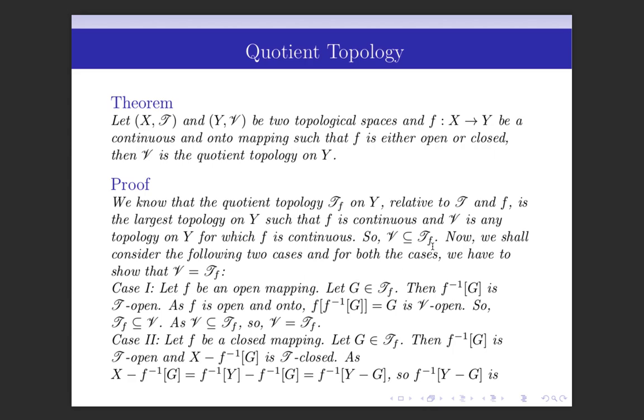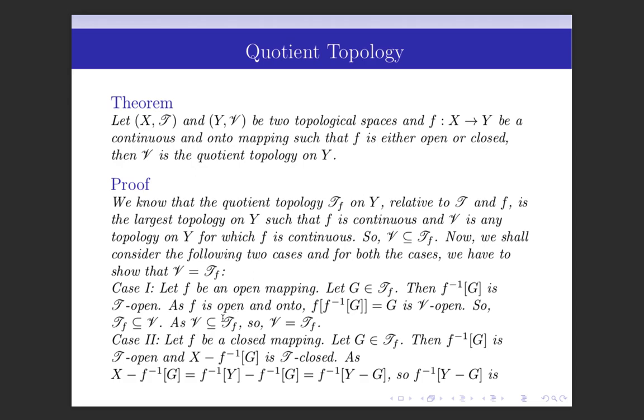Since we want to show that T_f is contained in V, we take any member of T_f. Let G belong to T_f. Then by the definition of quotient topology, the inverse image of G under f is T-open, as f is an open mapping.